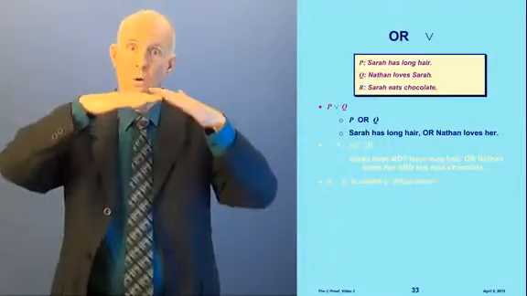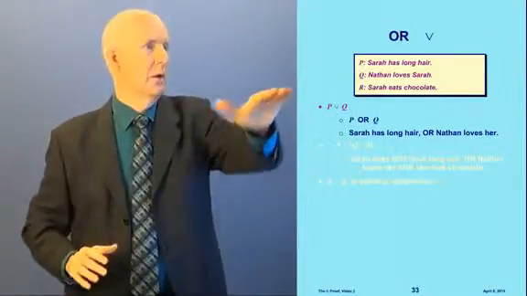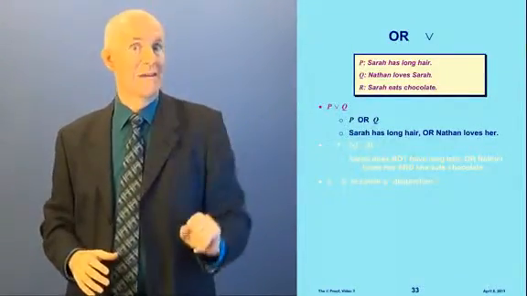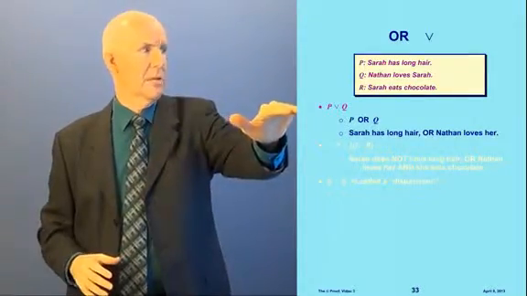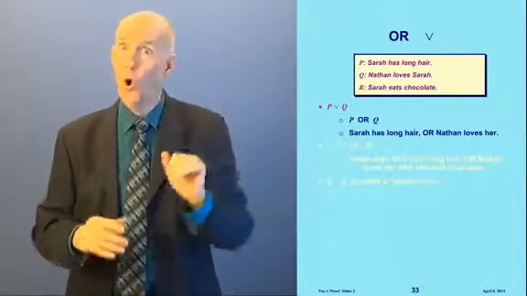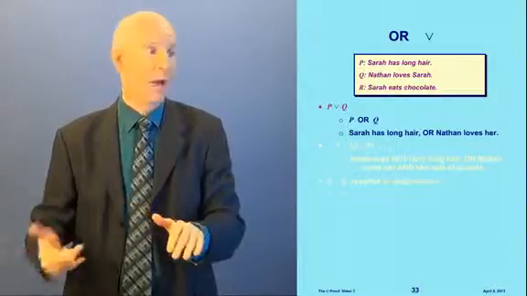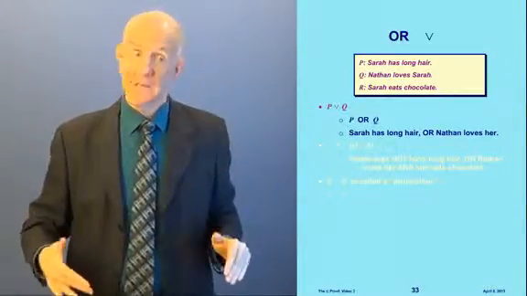Here's or. We flip the sign upside down for or. We're going to add a third sentence here, R: Sarah eats chocolate. Now, what does this one mean? This says P or Q. In other words, Sarah has long hair or Nathan loves her.